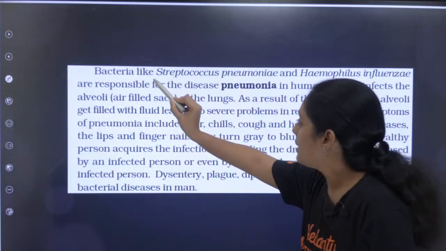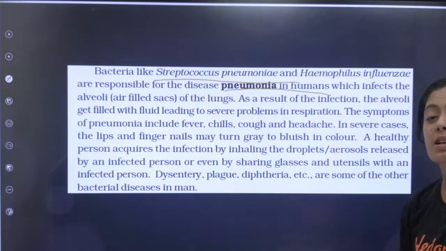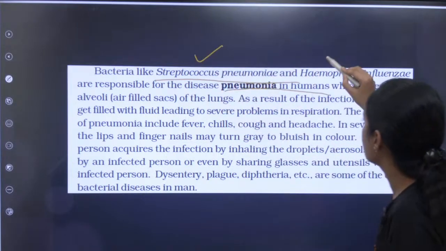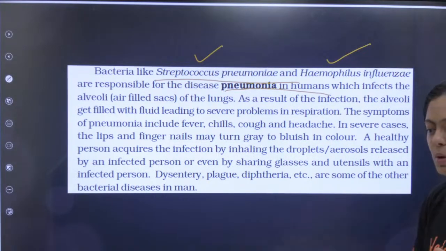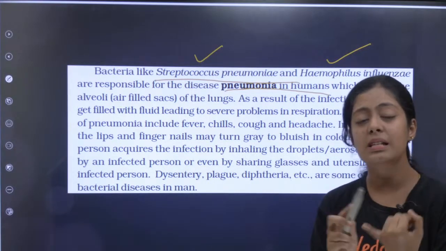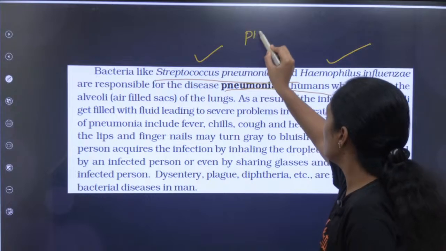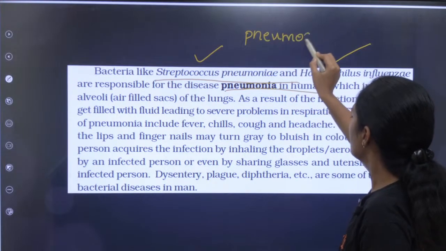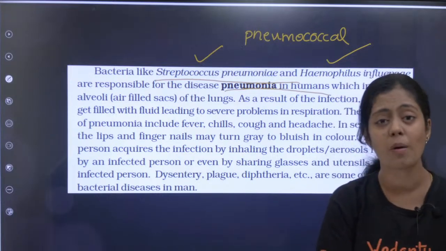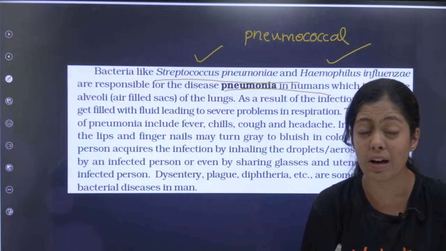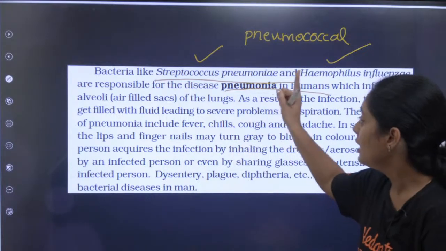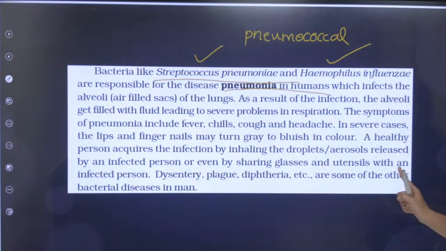So then you have pneumonia. Pneumonia is again a bacterial disease. It is caused by two organisms: Streptococcus pneumoniae and Haemophilus influenzae. Pasangla, in pneumonia there are many variants. This pneumococcal bacteria can affect my intestine, my stomach, even your brain. So the major pneumococcal organisms are Streptococcus pneumoniae and Haemophilus influenzae.